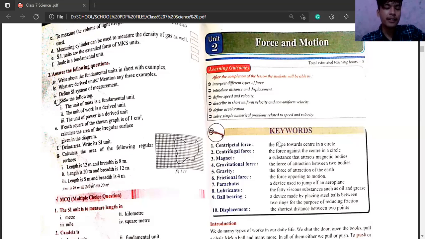Okay, motion in short means moving body. If some body is moving, then we call that motion. Similarly, if some body is not moving, then we can call that rest. These are two conditions: force and motion.